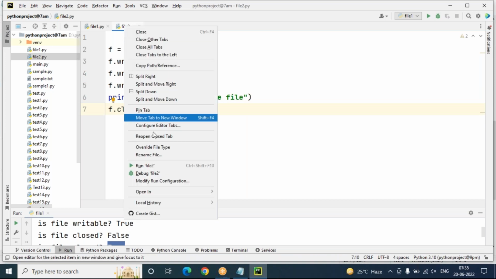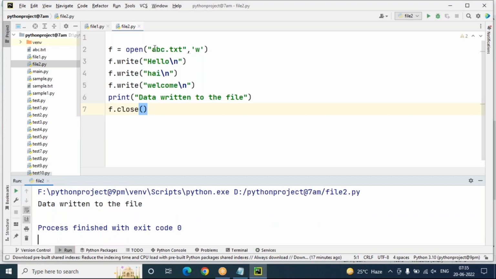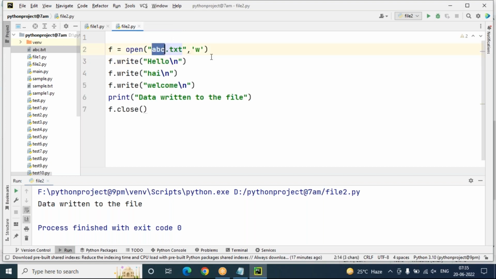So let's run this one. Data is successfully written to the file. If you want to check abc.txt, you can go and check it. Hello, hi, welcome is stored. This is a permanent storage area. We successfully stored hello, hi, welcome into this file by using these lines.